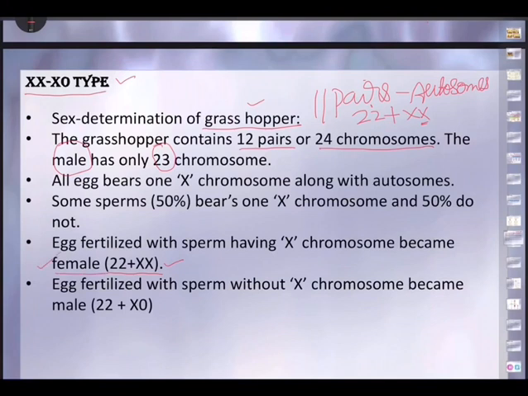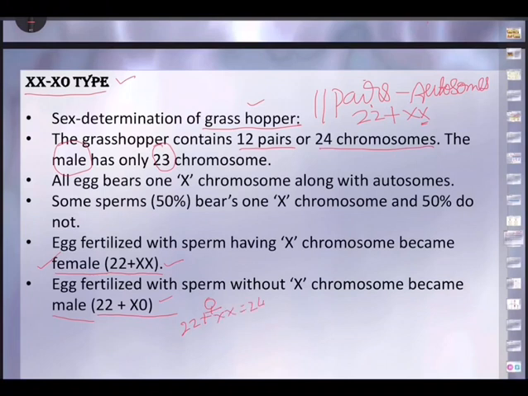And XX. So 22 plus XX. If both the chromosomes are present, like you can see here, then it is female. It is observed that the grasshopper is female. On the other hand, if one chromosome is missing, if it is only 22 plus X0, then it is going to be a male grasshopper.